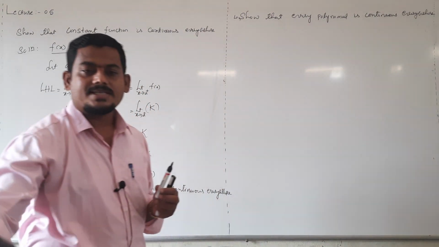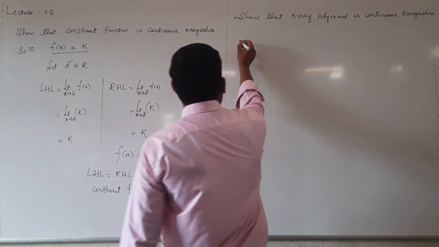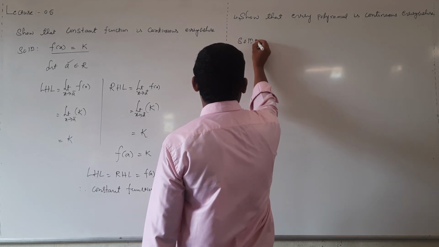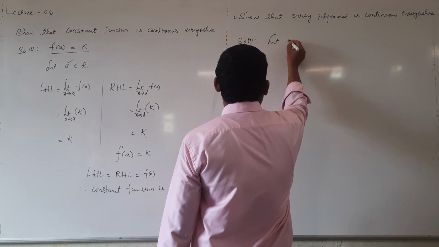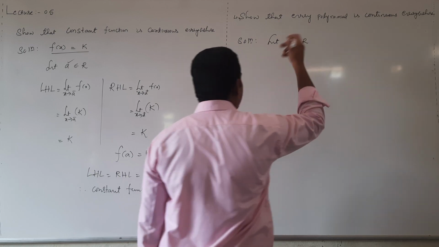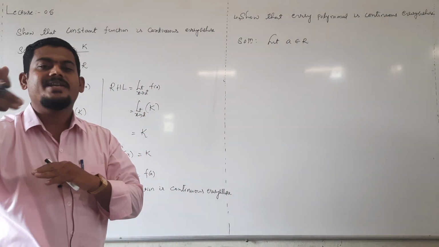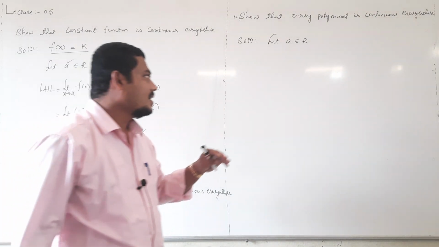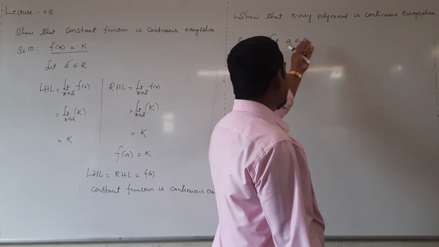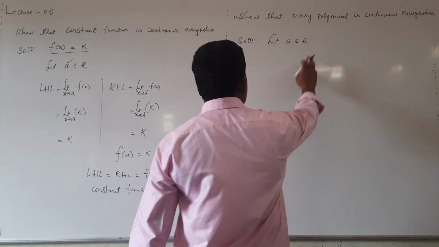Every polynomial is continuous everywhere. Continuous everywhere means for all the real numbers. Let a be any real number, because polynomial is continuous for all the numbers. So I will take in general a number a.